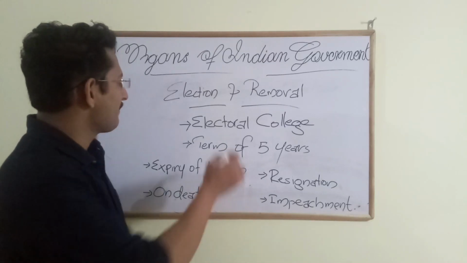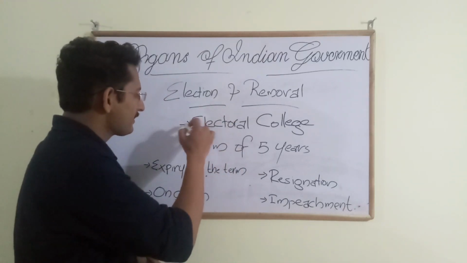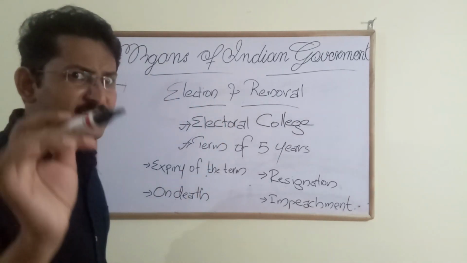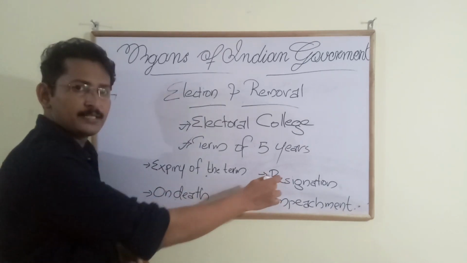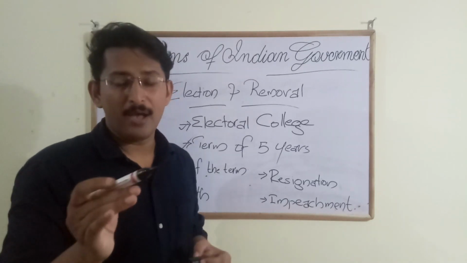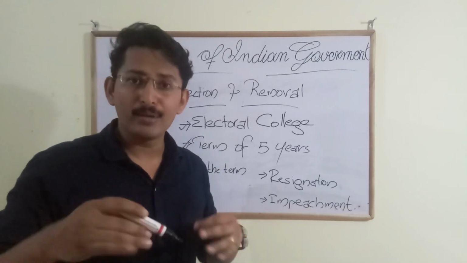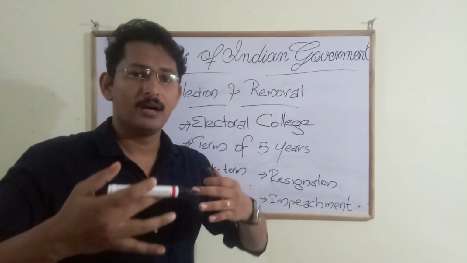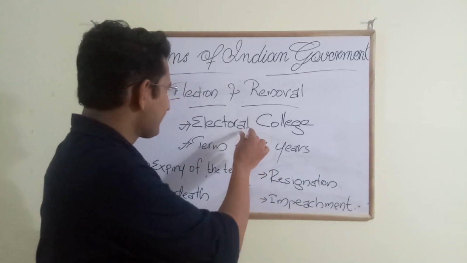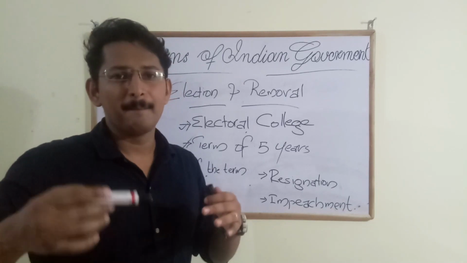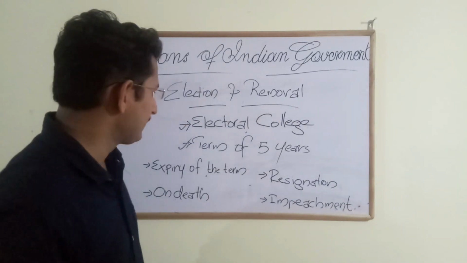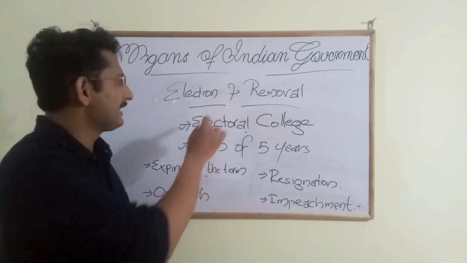So here we have discussed the election. The electoral college elects, and the president is elected for a term of 5 years. And in case of these four reasons only, the president's office can be vacant. And one more thing to keep in mind: the president can be re-elected if he or she is capable of doing one more term, and the electoral college feels that he should be there for the benefit of our country. He can be re-elected. There is no legal issue for that. So these are the things to keep in mind regarding the election.